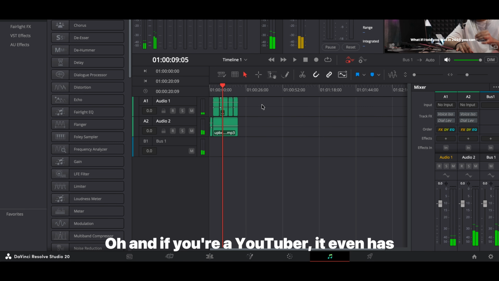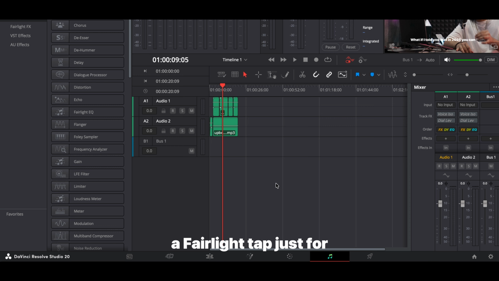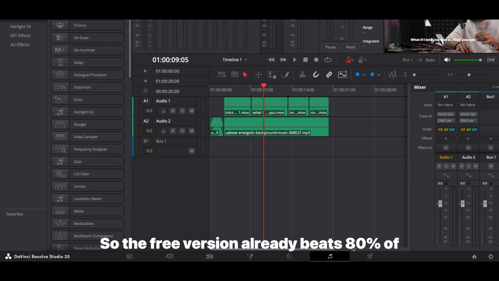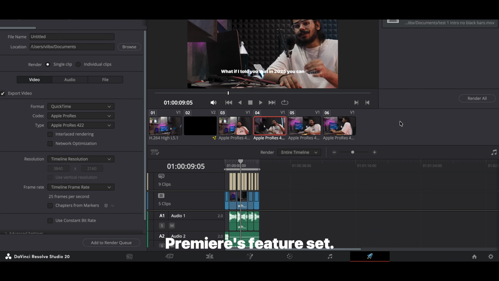Oh, and if you're a YouTuber, it even has a Fairlight tab just for pro level audio editing. So the free version already beats 80% of Premiere's feature set. The only thing it won't do: burn a hole in your wallet.